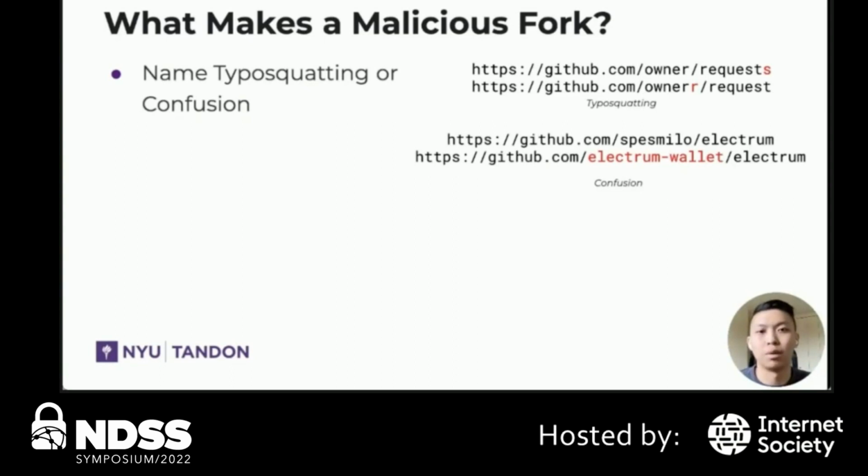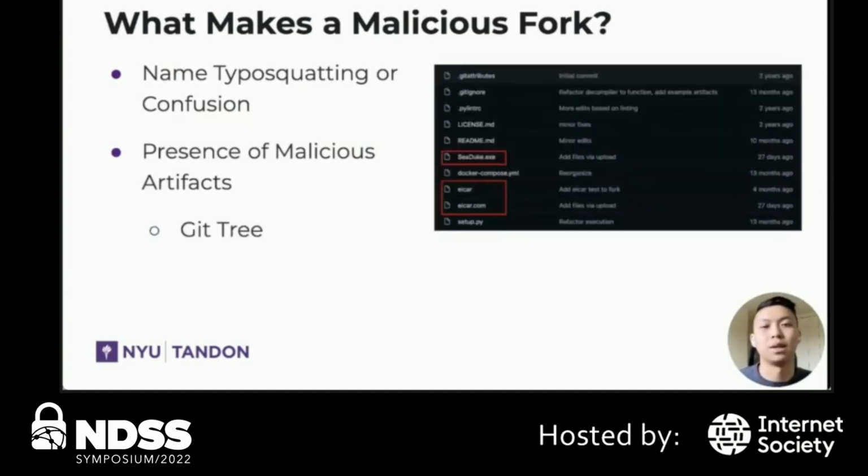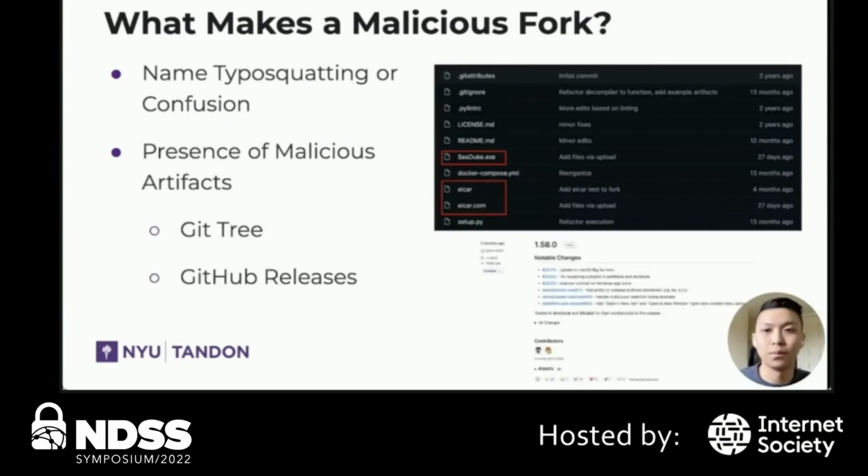Our work chooses to employ detection for typosquatting through the use of the Levenshtein distance metric, while doing manual investigation into forks that might incorporate confusion, as it's not as straightforward to detect. Moving on, malicious forks can also be noted by the presence of malicious artifacts. This can exist in the Git tree/history itself, or as part of GitHub's artifact release feature, where precompiled binaries can be stored for distribution. Now, as one can imagine, this location does create a lot of risks for users.